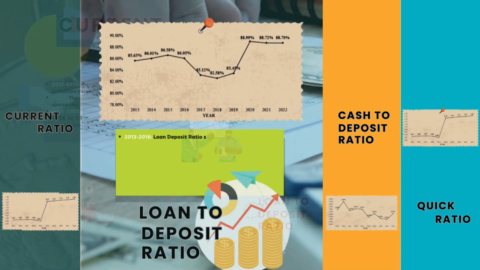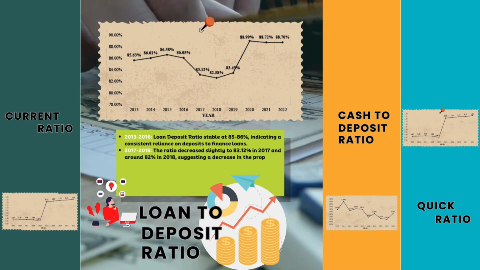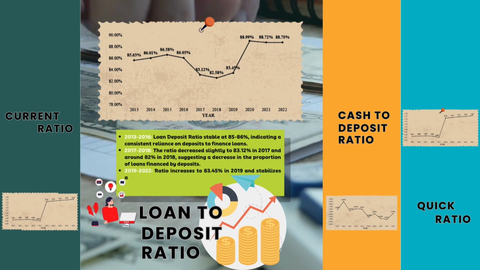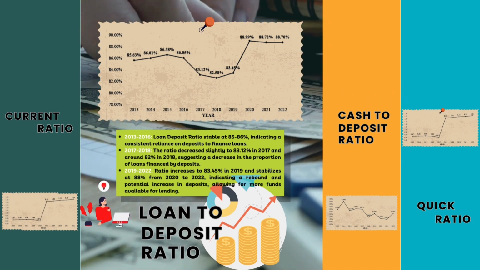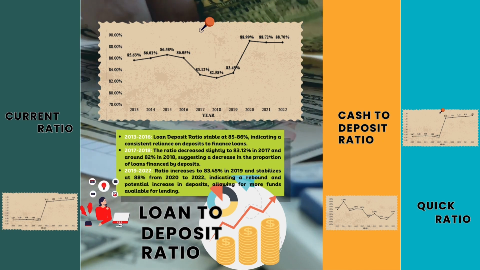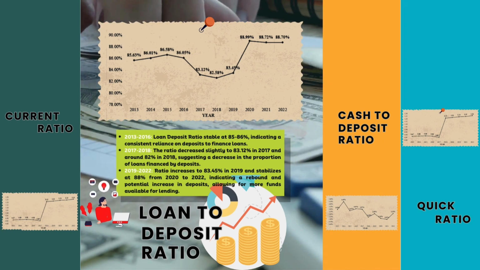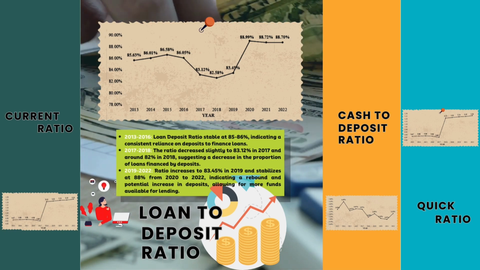Bank Rakyat's loan deposit ratio, indicating the percentage of loans financed by deposits, remained stable at 85 to 86% from 2013 to 2016. It slightly decreased in 2017 and further to around 82% in 2018. The ratio increased in 2019 and stabilized from 2020 to 2022, suggesting increased deposits and potentially more funds available for lending.